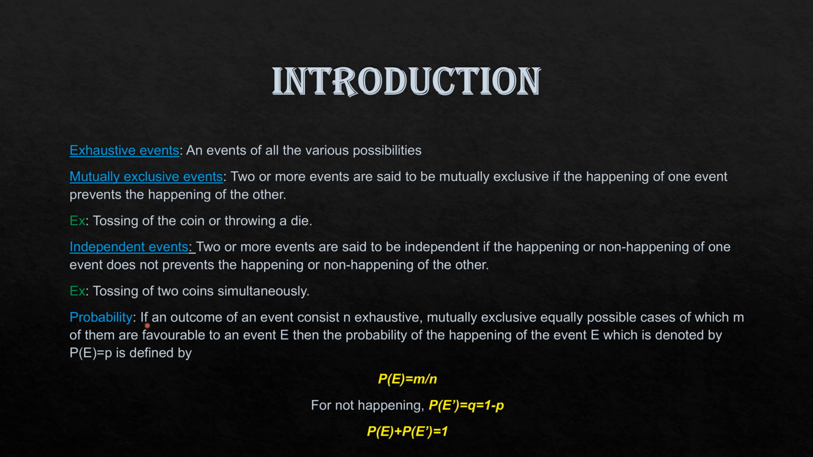Probability. If an outcome of an event consists of exhaustive, mutually exclusive, equally possible cases of which m of them are favorable to an event E, then the probability of the happening of the event E, denoted by P(E) equal to p, is defined by P(E) = m/n. For not happening, P(E') = q = 1 - p. P(E) + P(E') = 1.